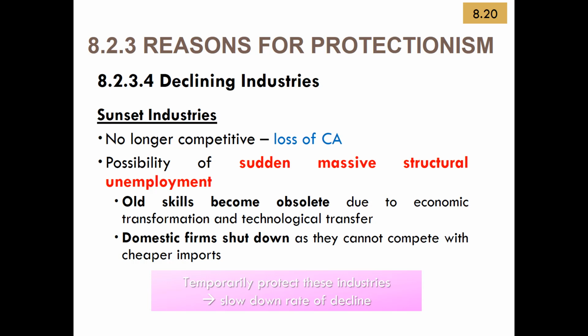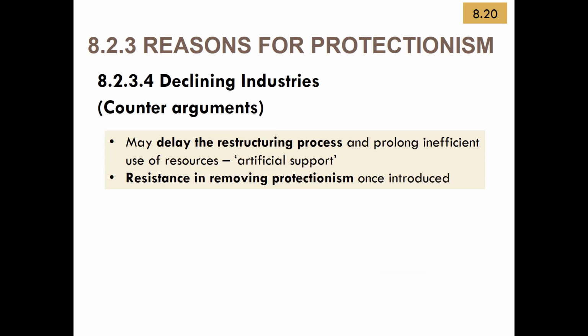So what happens is that typically, countries, when they protect these industries, will protect them until the workers themselves move on, so that they pass away, so that their kids can now find jobs in the other industries where you have a CA in. Of course, the counter argument is that it may delay the restructuring process, because in order to gain from trade, think about your law of CA.